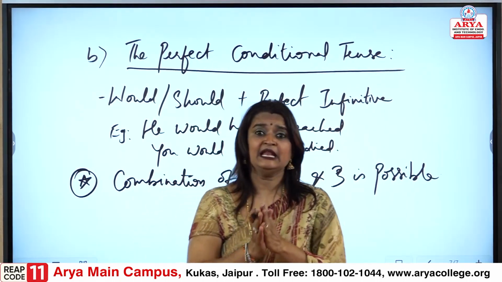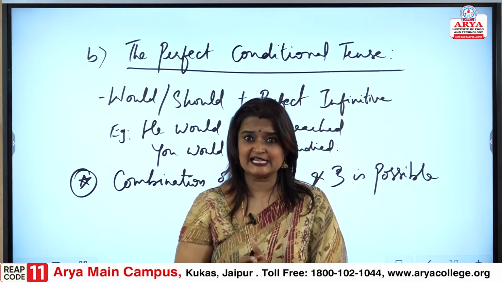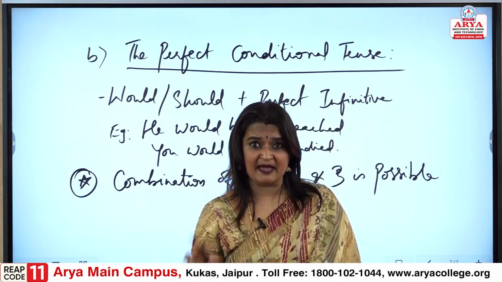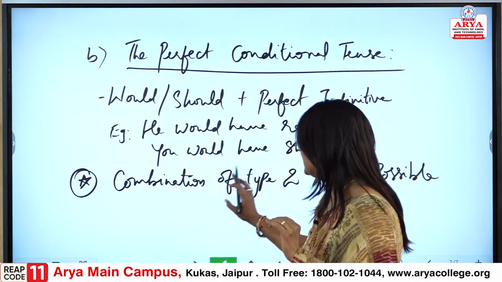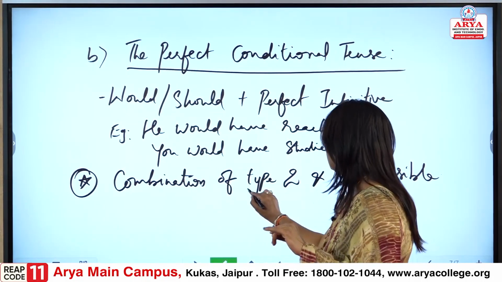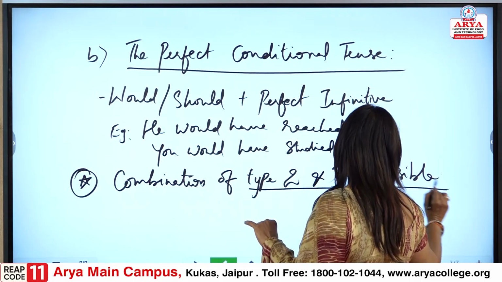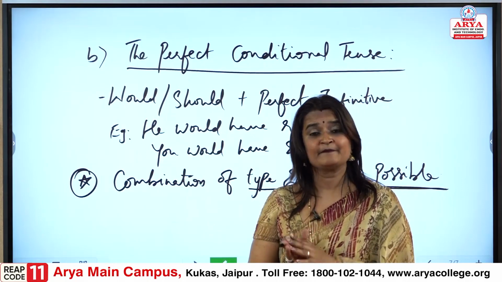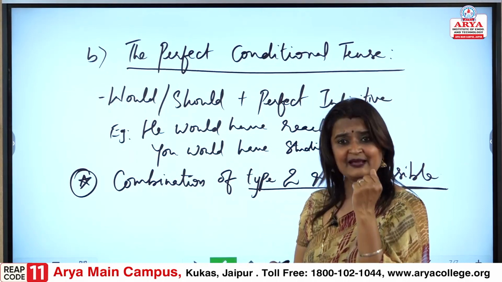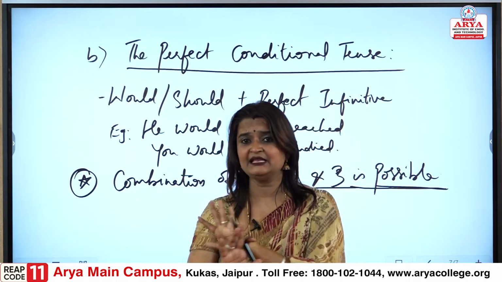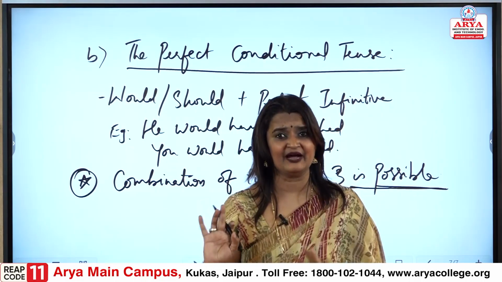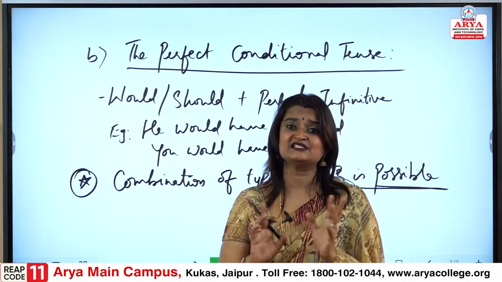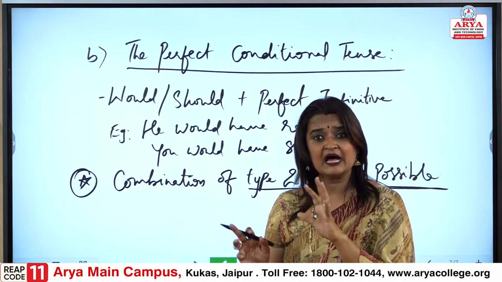So, again for this conditional tenses, one more point that we need to note and remember is the combination of type 2 and 3 is possible. This is one important point, but we cannot combine type 1 with type 2 and type 3, one cannot combine with any one. It is only type 2 and 3 that can combine as per the requirement.